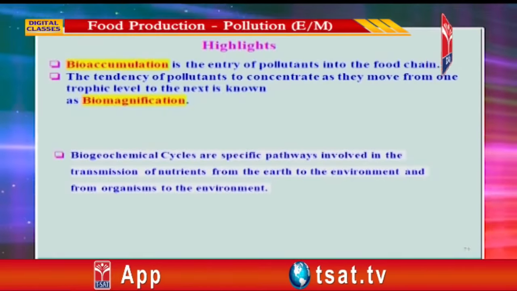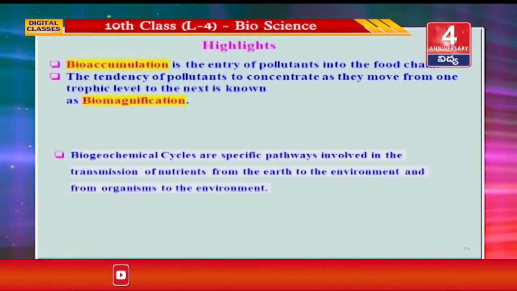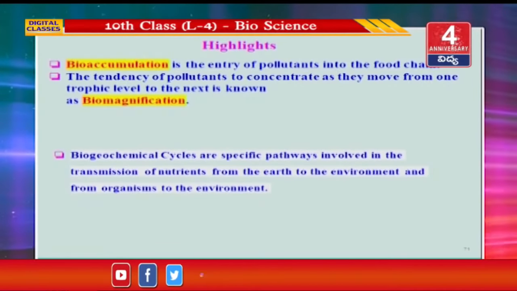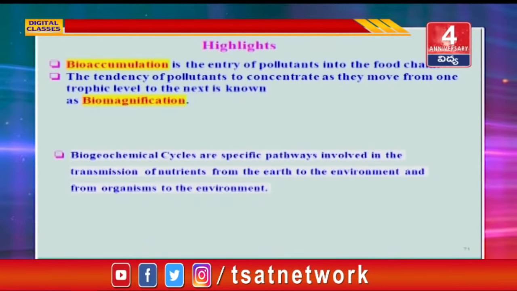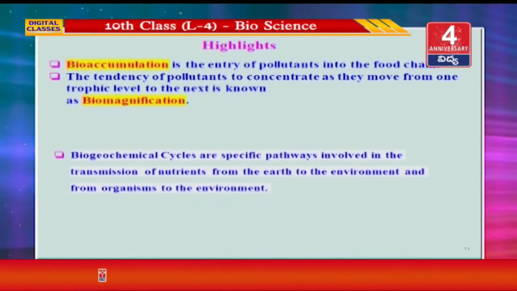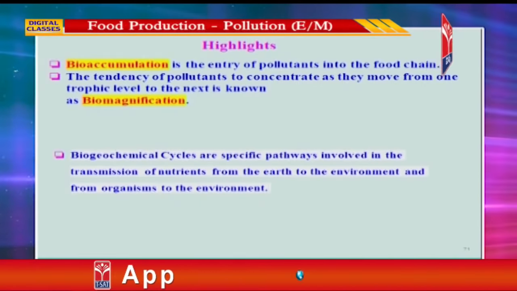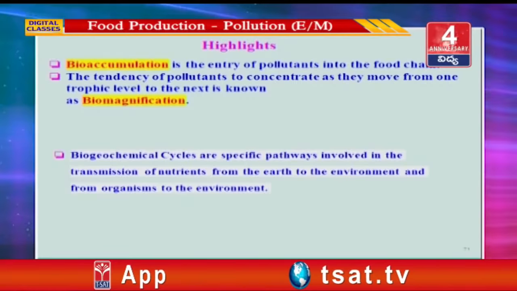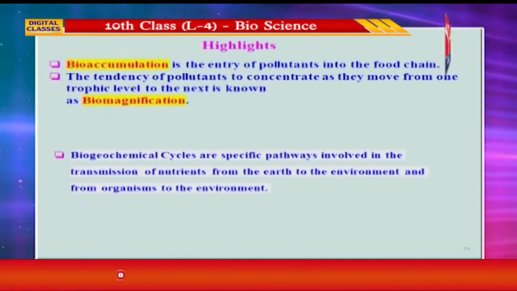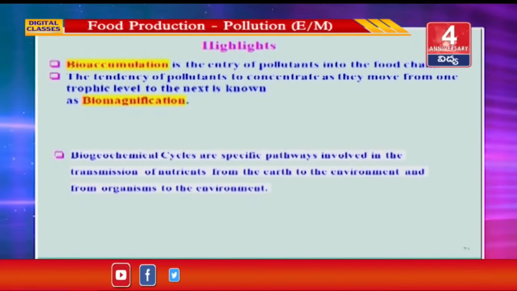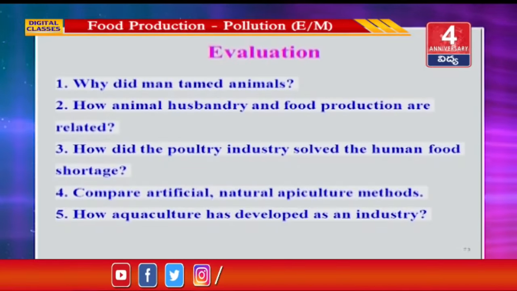Bioaccumulation is the entry of pollutants into the food chain. The tendency of pollutants to concentrate as they move from one trophic level to the next is known as biomagnification. Biogeochemical cycles are specific pathways involved in the transmission of nutrients from the earth to the environment and from the organism to the environment.